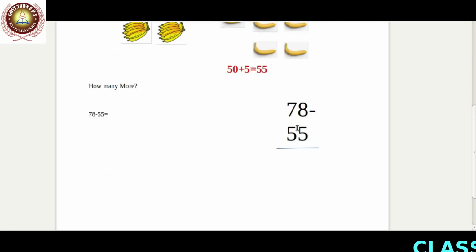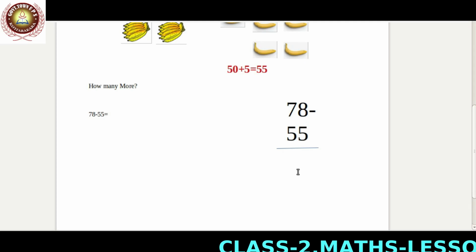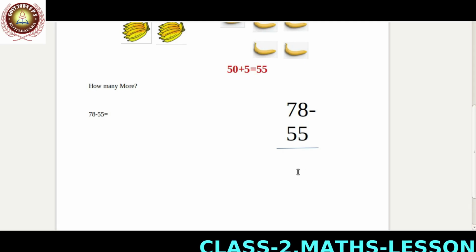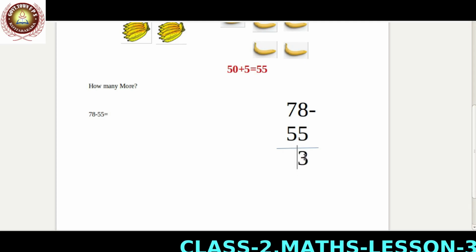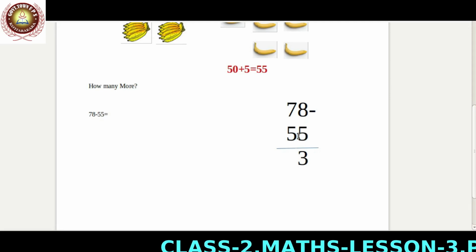How do we subtract 55 from 78? We start subtracting from the ones place. First we subtract 5 from 8. How much do we add to 5 to get 8? When we add 5 to 1, 6, 2, 7, 3. When we add 3 to 5, we get 8.